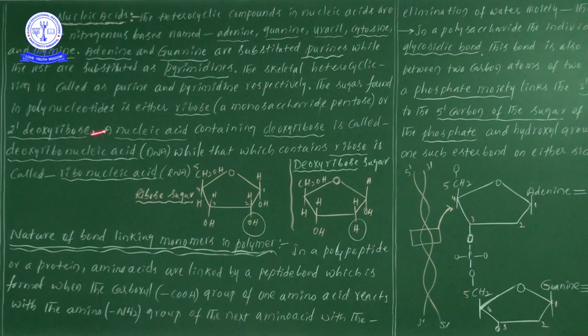A nucleic acid containing deoxyribose is called deoxyribonucleic acid, simply DNA. And the one that contains ribose we call ribonucleic acid, RNA.